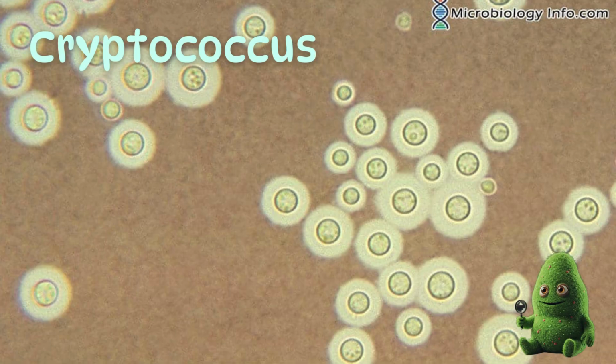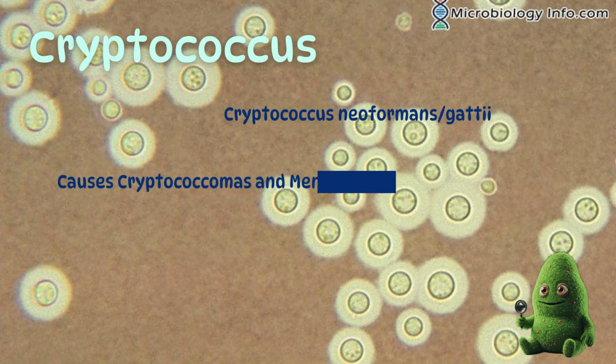Cryptococcus is a genus of yeast that includes our number 3 organism on the list. Formerly known as just Cryptococcus neoformans, the organism is now typically identified as a group along with Cryptococcus gattii that causes cryptococcomas, mass lesions, in lung and brain. Cryptococcus neoformans infection may involve the lungs, skin, bone, CNS, or other organs in immunocompromised patients. Meningitis is extremely common in HIV and AIDS patients, and likely the most common cause of fungal meningitis. The most well-known reservoir for the organism is pigeon droppings.